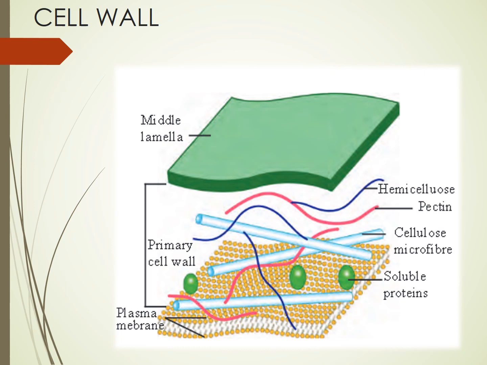So it is basically protecting the cell. Cell wall is one organelle that is present. It is a component of the cell which is found in algae, fungus and plants. Animal cells do not have cell wall. Instead of the cell wall, it has a very thin membrane which protects the cell.